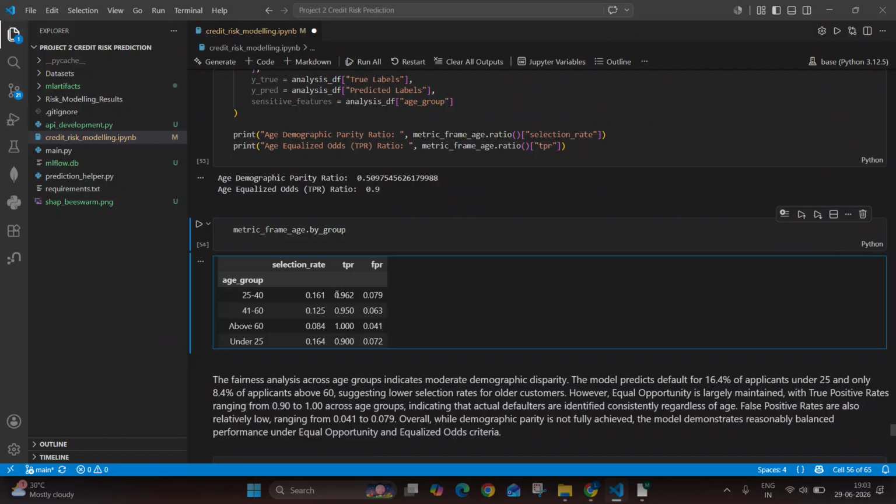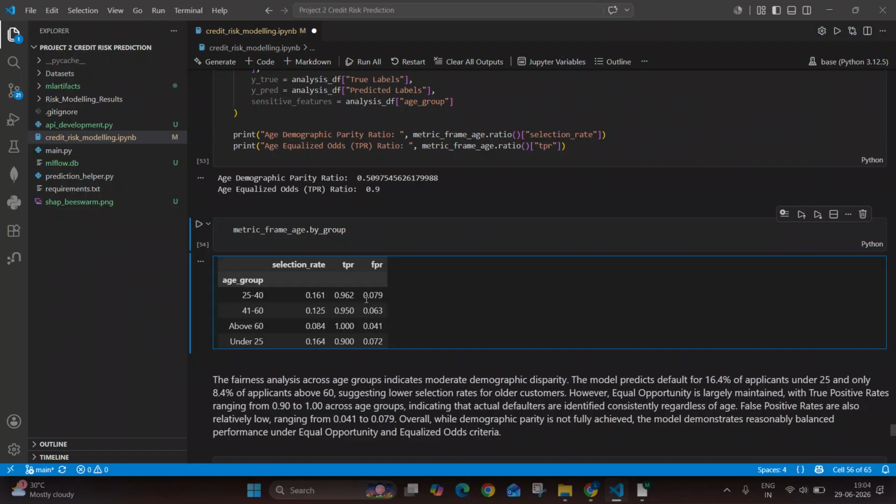Then in terms of true positive rate, meaning whether the model is giving equal opportunity to all the age groups or not, we can clearly see that it is around 0.95 to 1, so almost the same. It is maintaining a good equal opportunity, treating all the age groups almost equally.